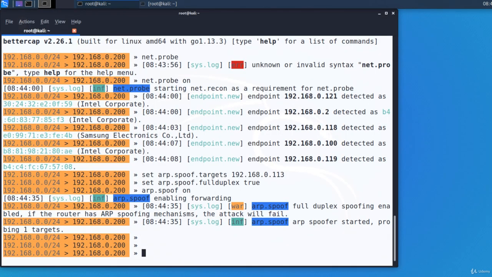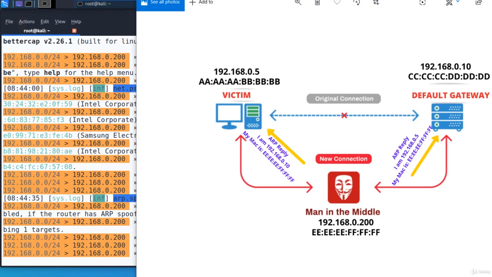The attack is running. Information like emails, credentials like usernames and passwords or other sensitive data will be intercepted by the hacker who is in the middle of the connection between the victim and the default gateway, which is also the access point of this network.